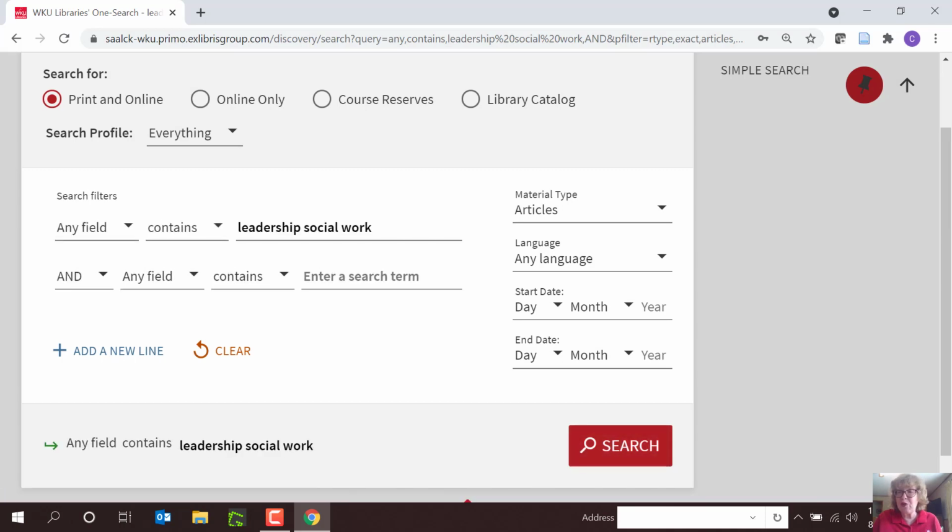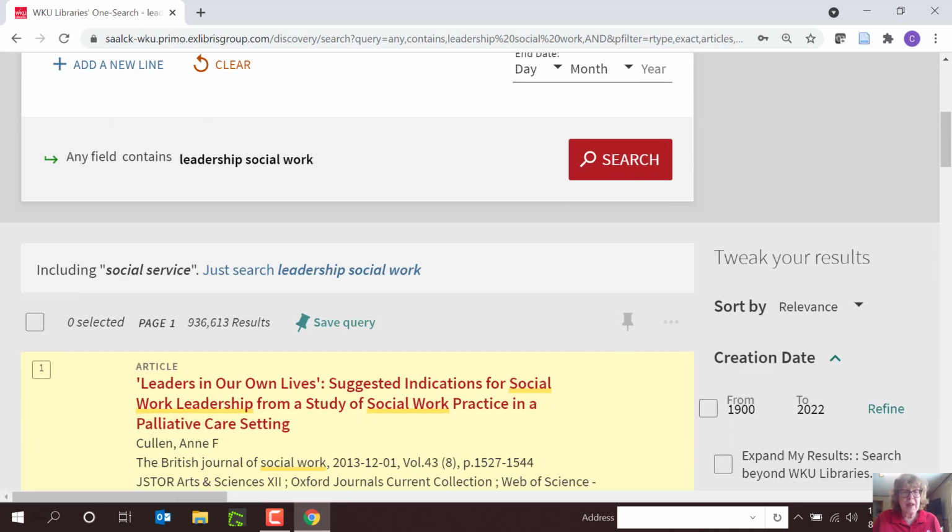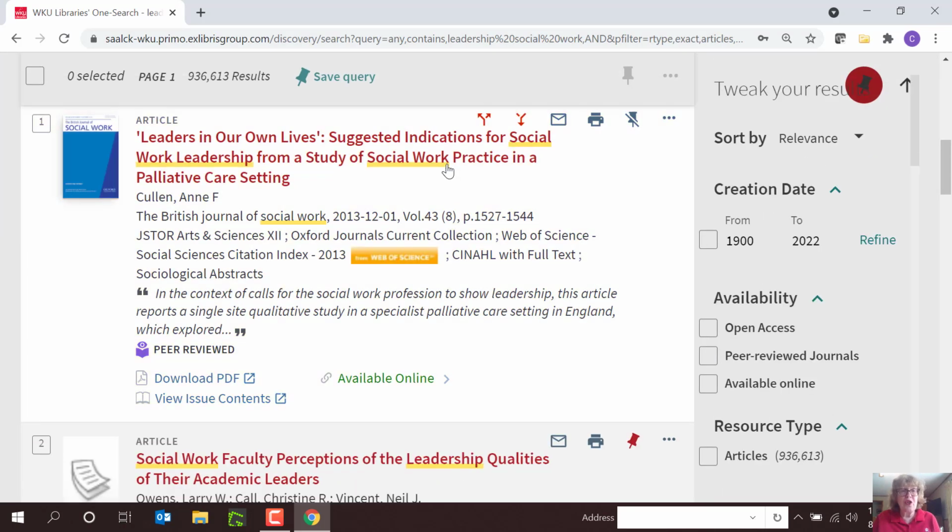Search executes my search. This first article is a peer-reviewed article. I know this by the little purple guy reading a book. This is available online. Since this is one search and it's our Google for the library, the full text should be available for everything I find here as an article.